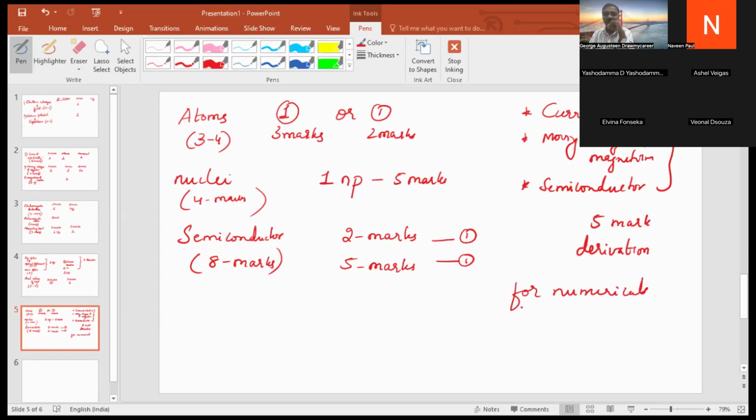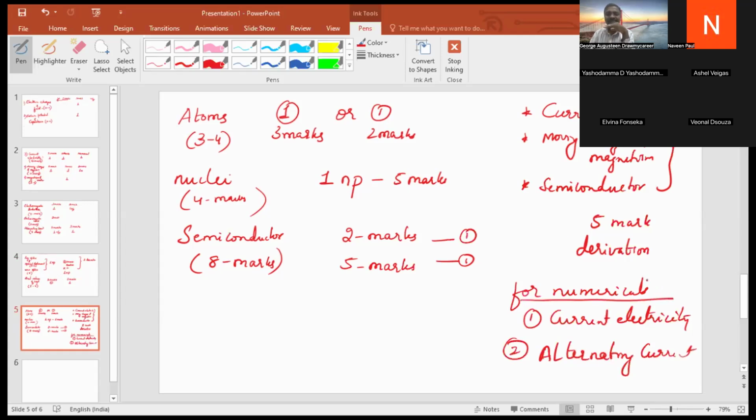And for numericals, we have one problem from current electricity and one problem from alternating current. So for numericals, first deal with the chapters current electricity and alternating current.